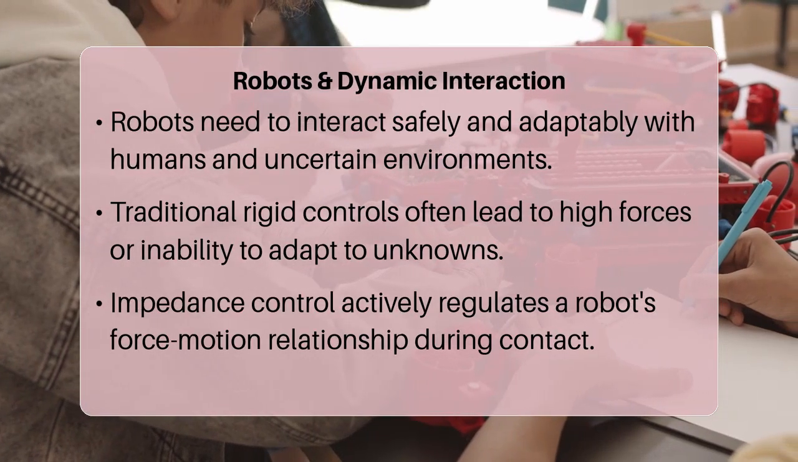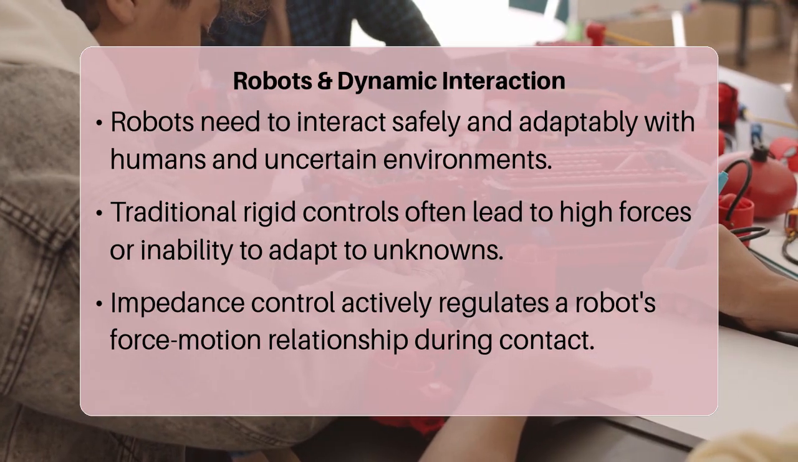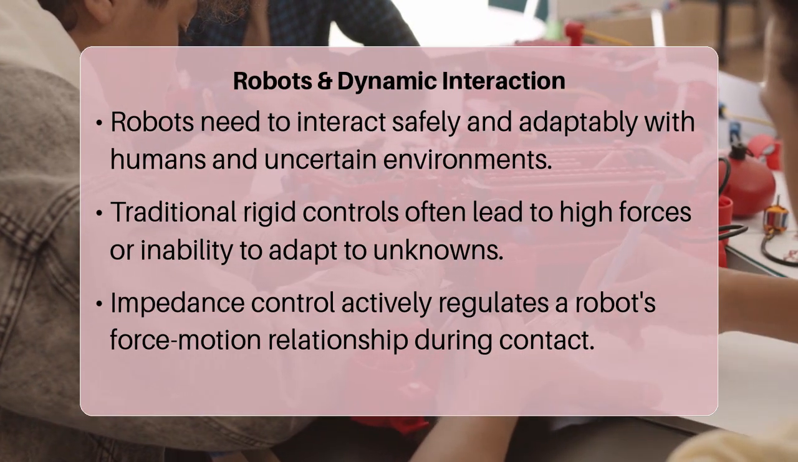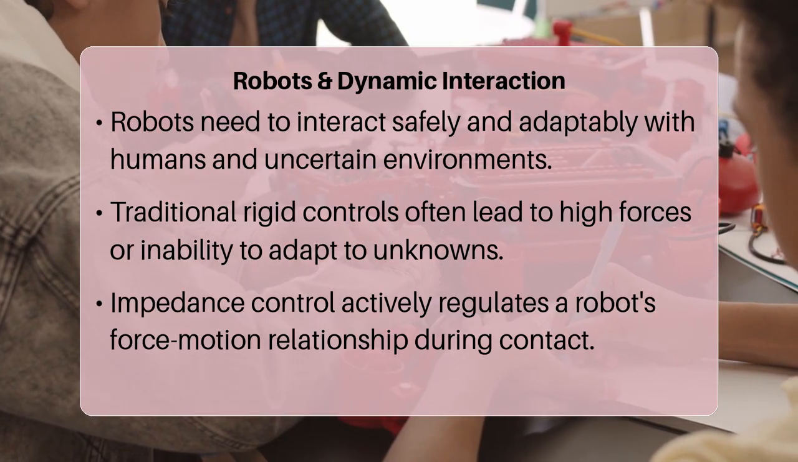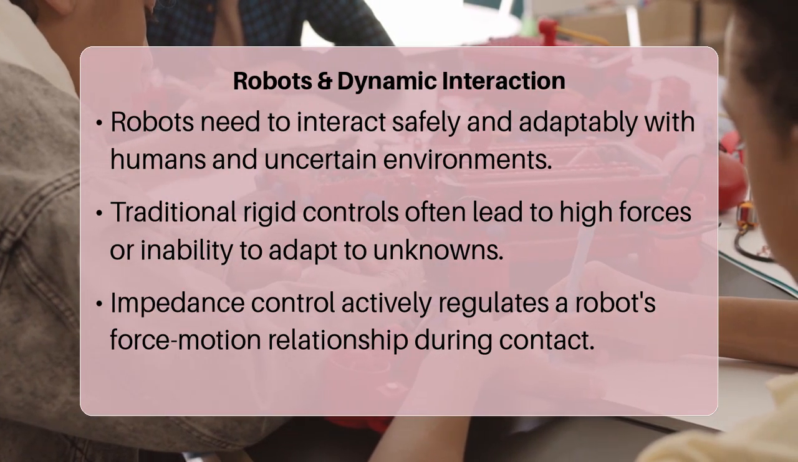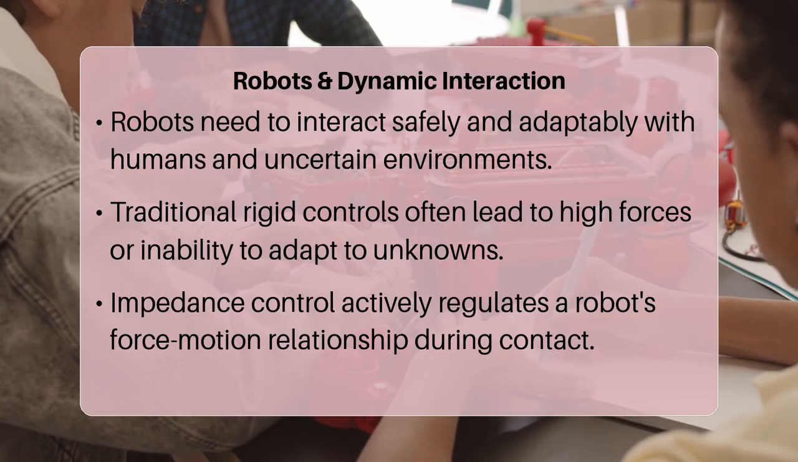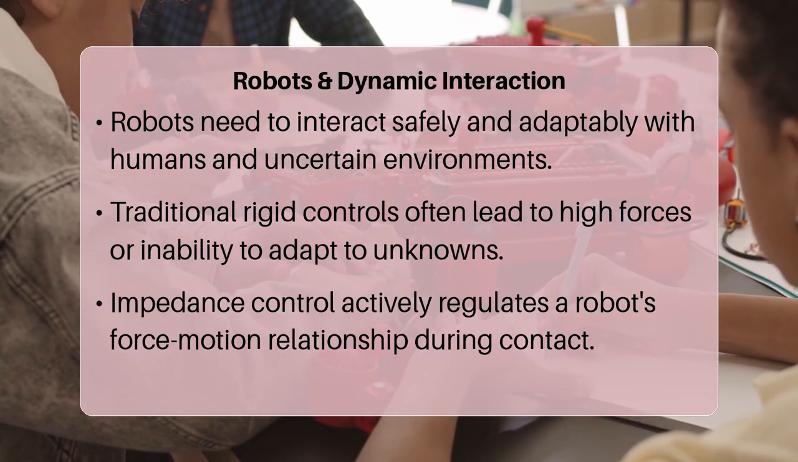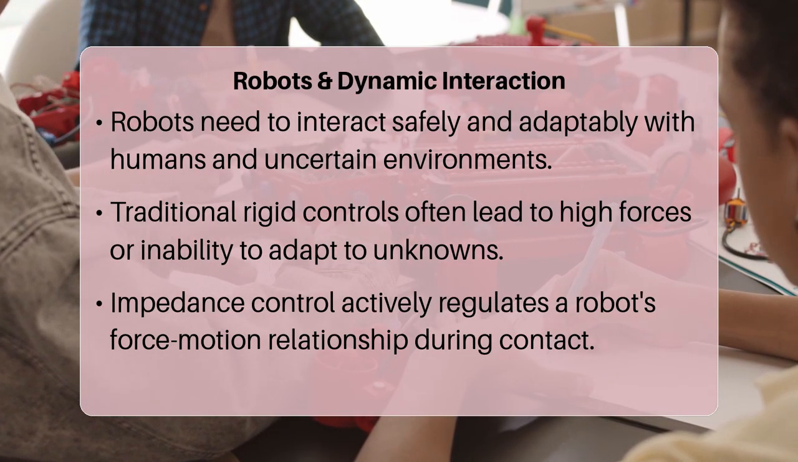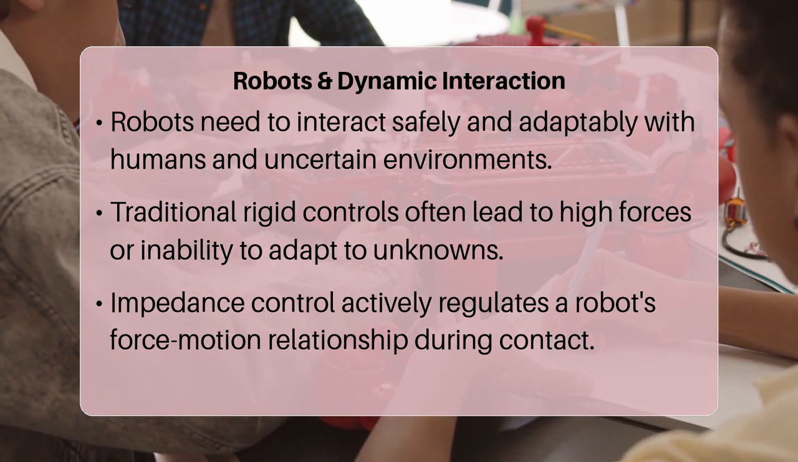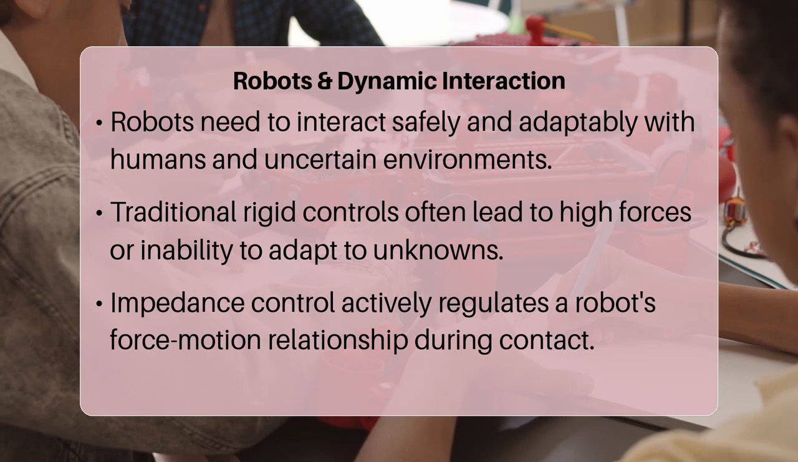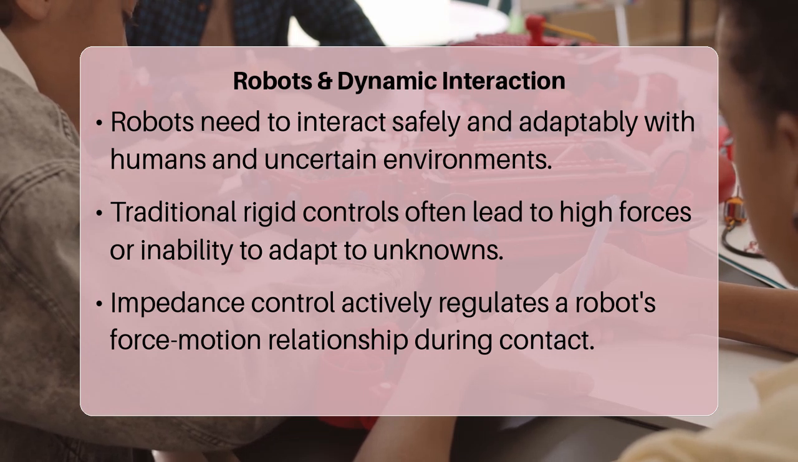Have you ever wondered how a robot can interact safely and gracefully with its environment, perhaps even with a human, without being too rigid or too flimsy? It is a fascinating challenge to make robots adaptable. The key principles of robot impedance control revolve around actively regulating the robot's dynamic relationship between force and motion when it interacts with its surroundings.